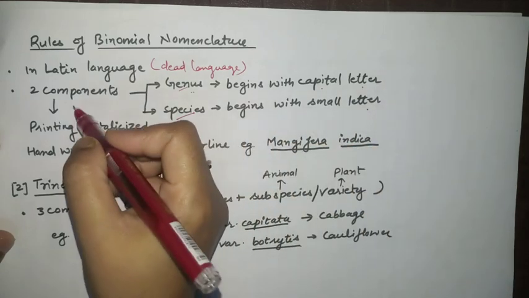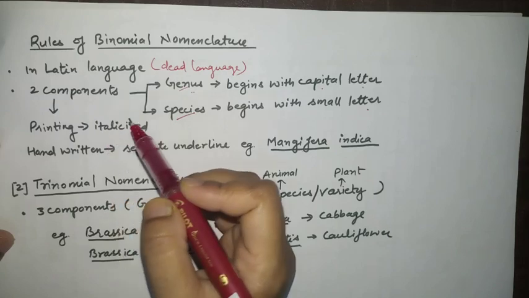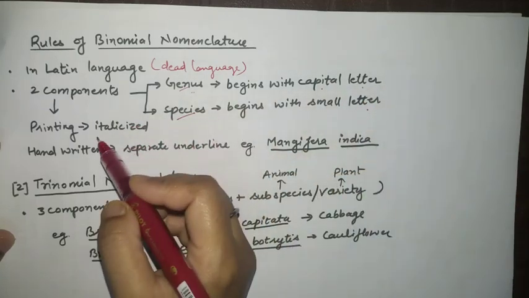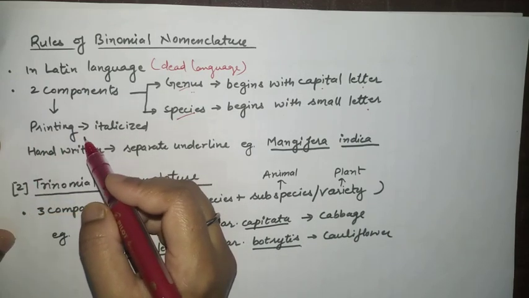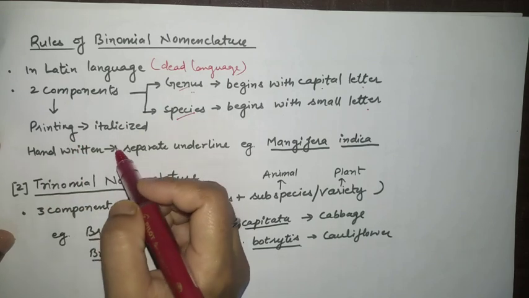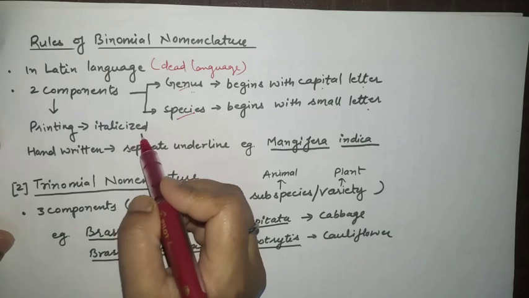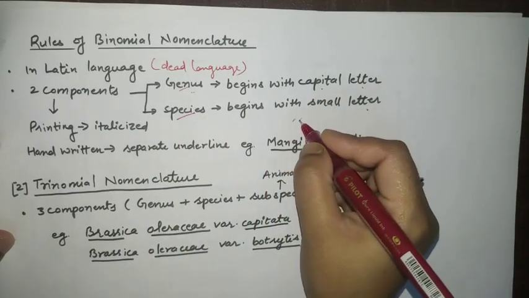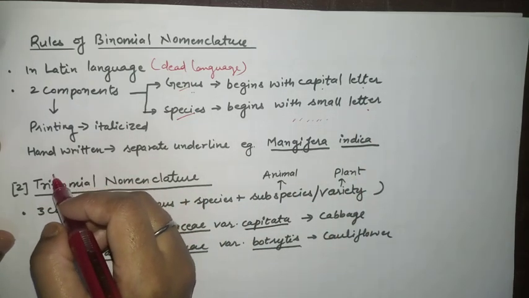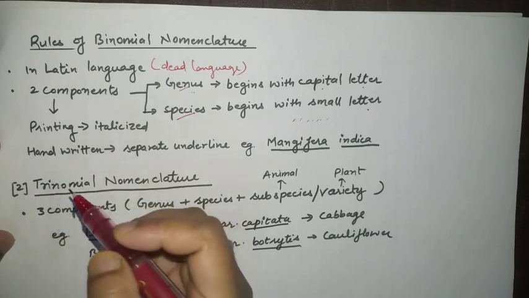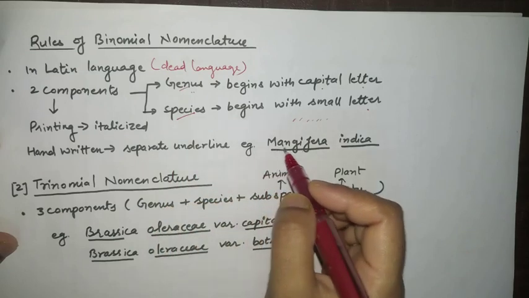All right. And what are the different formats? When we write the names of different species, they should be in a proper format when printed. If you look in your books, they are in that printing format. In printing format, it must be in italic form. Have you seen that italic form? Something like a slanting format. And second, whenever you write those names by hand, in handwritten format, there must be a separate line.